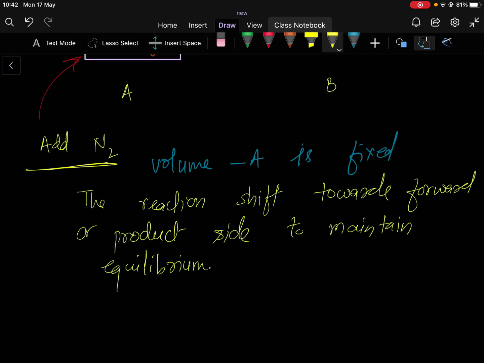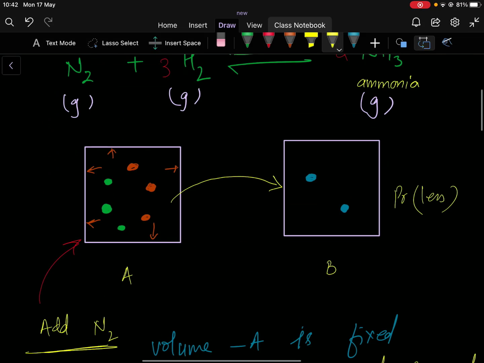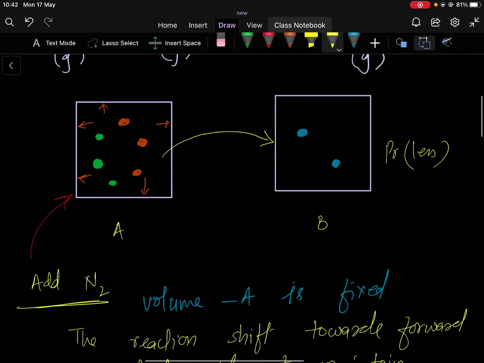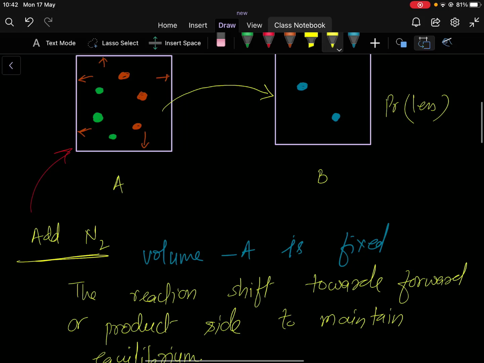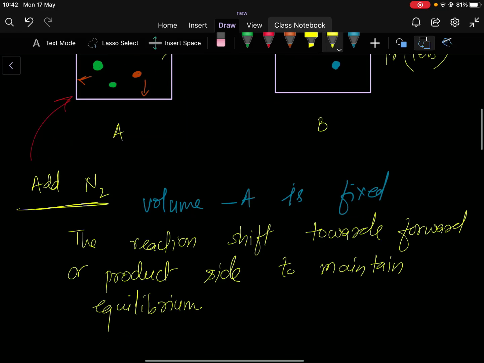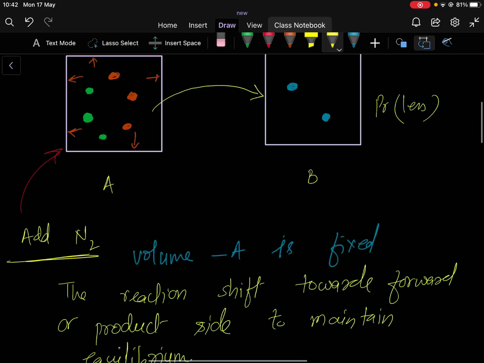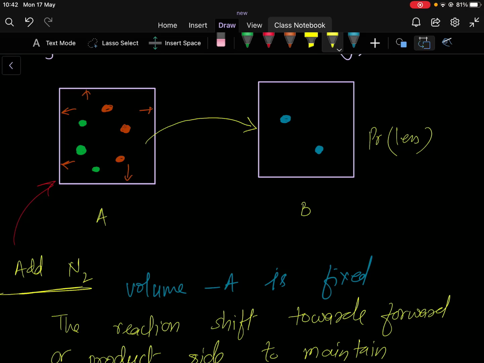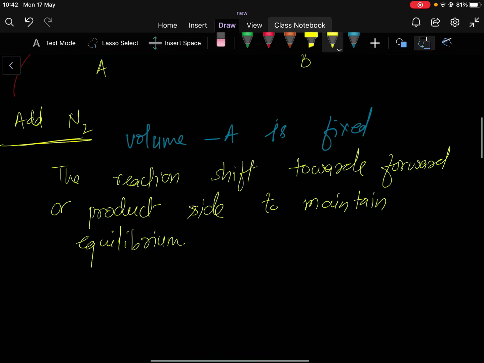You getting my point or not? If I add more nitrogen, and similarly hydrogen, to container A, the volume is fixed but the pressure increases. So to maintain the balance, the reaction shifts towards the forward or product side, as more ammonia is formed from the incoming new particles.